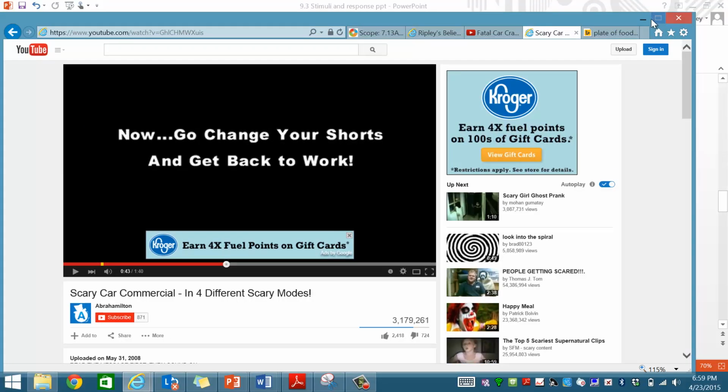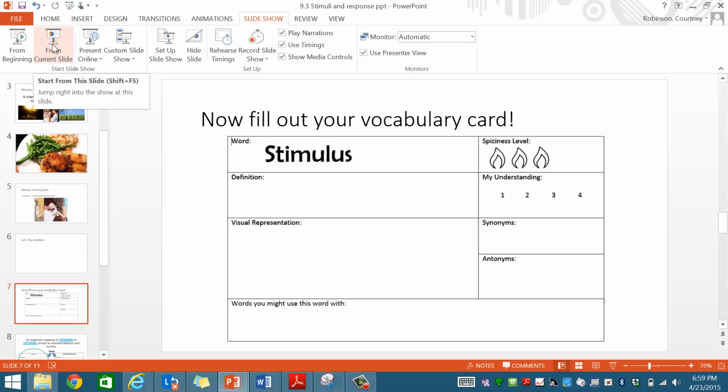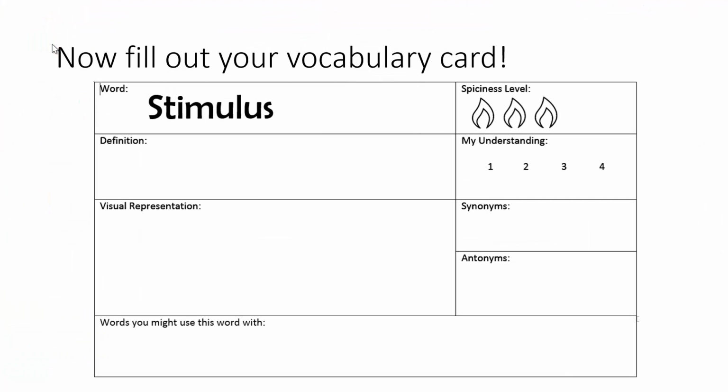Okay, so in this example, you should have seen that there was still a stimulus. In that case, the stimulus was the man who jumped out of the screen unexpectedly, and the response may have been that you yelped, or that you were frightened, or maybe your eyes widened. That was the response, but the stimuli was the change in the environment. It was the change in the video. Let's go ahead and fill out your vocabulary card now. You should fill it out with the definition, a visual. Synonyms and antonyms need to be filled out as well. When you're finished, give me a thumbs up.